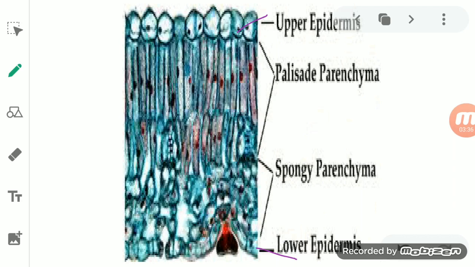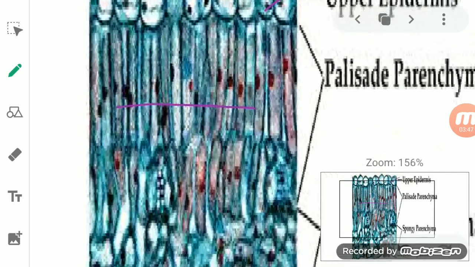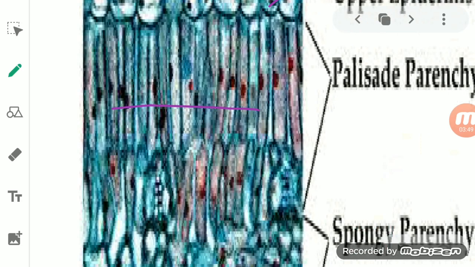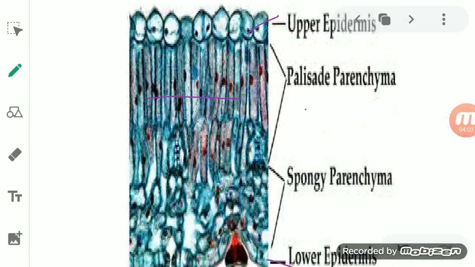Okay, so there are parenchymatous cells, and these parenchymatous cells are closely packed. When you see the upper side, students, you can see that they are very closely packed with each other, near the upper epidermis. As they are compactly packed, these parenchymatous cells are known as palisade parenchyma.